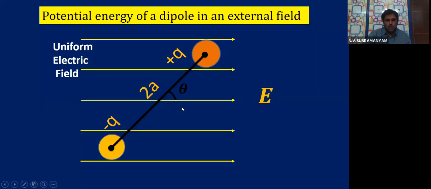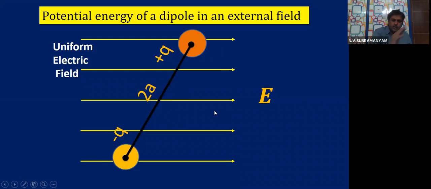Now I am asking you a question. If this is the dipole direction, and from this position I slowly rotate it through a small angle, then I am going against the original torque. The original torque is trying to rotate this side, but I am trying to rotate the other side. That means I have to do some work. That work done will be stored as potential energy for the dipole.